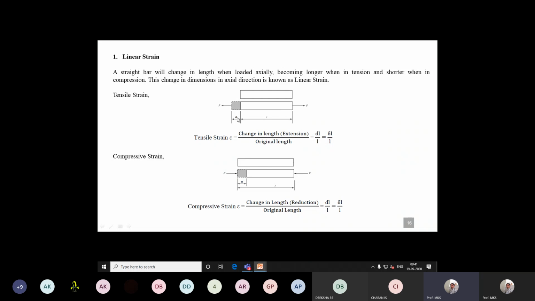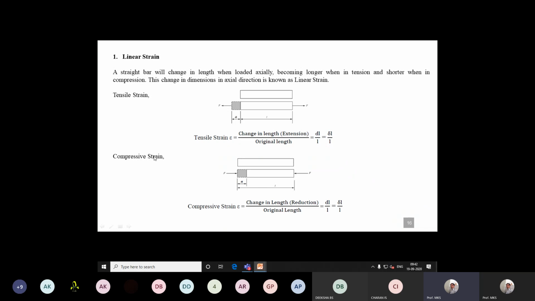Next, how do we define the strain for this tensile strain? It is the extension or elongation of a bar, the ratio of change in length to original length. So it is dl or delta L, called delta L by L. Delta L is the change in length, and L is the original length, right?